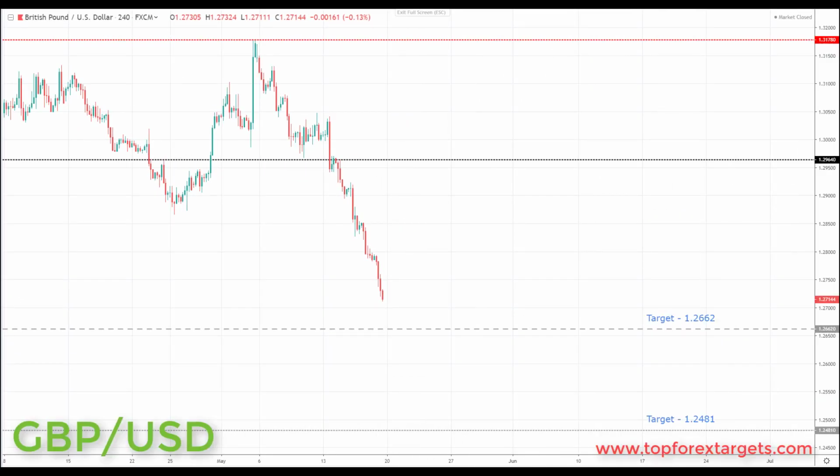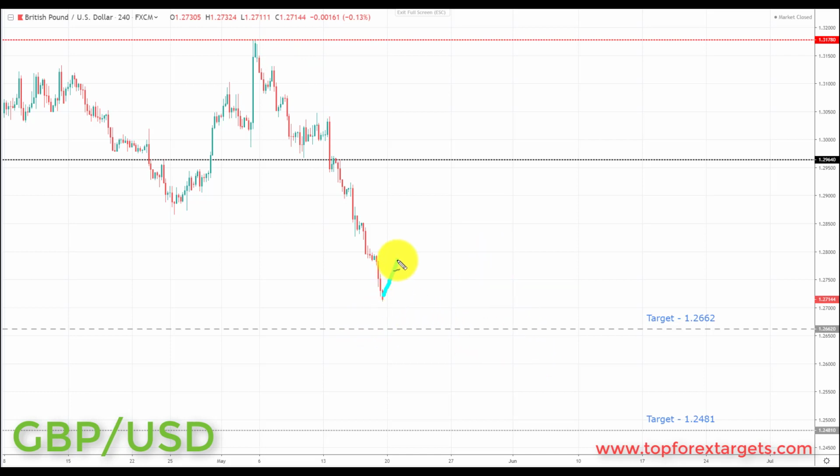So the next market we're going to look at is pound dollar. Now, last week we were looking for further declines in the pound dollar, and we did take out the target set last week at the 1.2840. Very simply put, we did have a big decline to the downside last week in pound dollar. We're still only looking now for further declines to the downside.